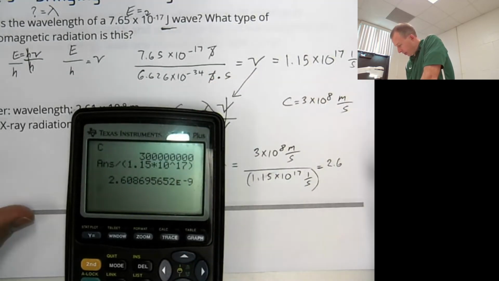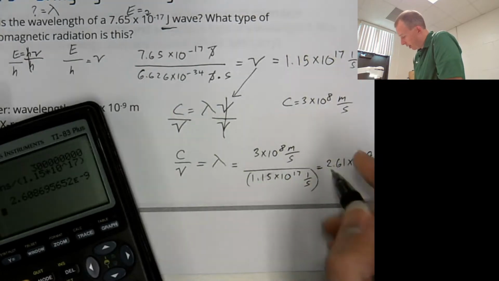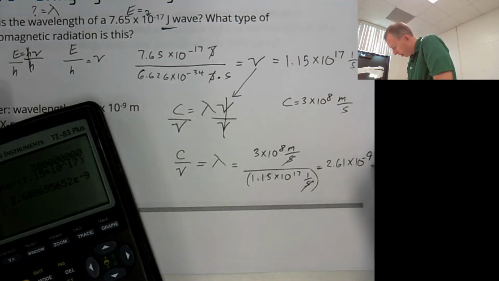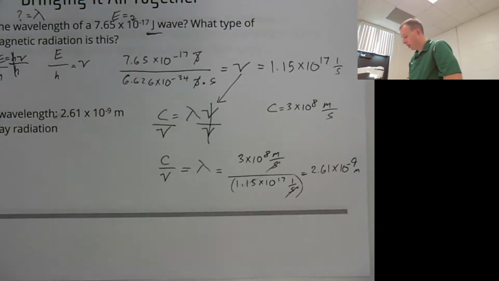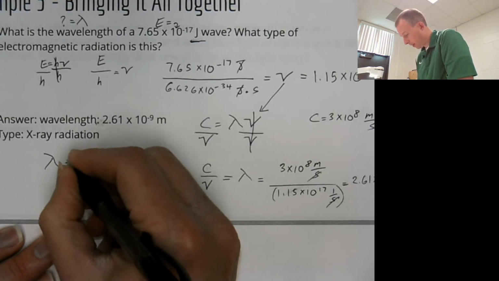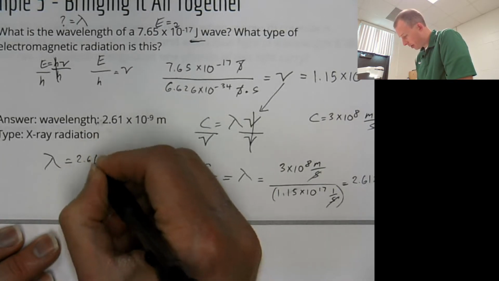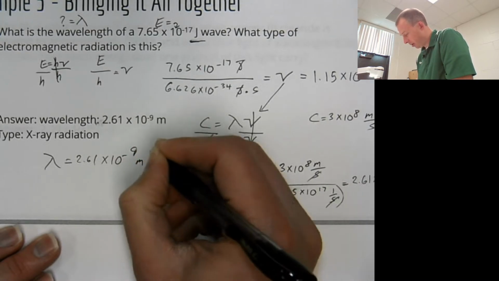Or we can say 2.61 if we want to round up, times 10 to the negative 9th. Now, these seconds are going to cancel, and you're going to be left with meters. So your wavelength was 2.61 times 10 to the negative 9 meters.